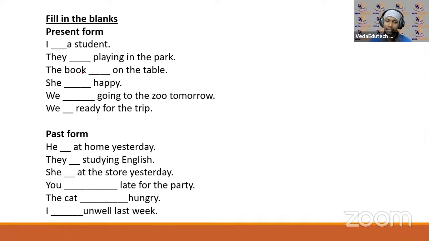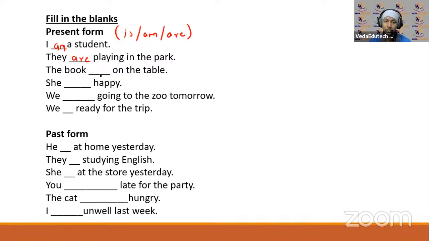Yes, great. I dash a student. What can it be? I is a student. No, it cannot be I is a student. Present forms में क्या क्या words आते हैं पहले वो बताइएगा. Exactly. So is, am and are the words what come under present form. Right? I के साथ हम लोग कौन से बात करते हैं? Always am. I am a student. Right? They dash playing in the park. Now they, plural, right? They are playing in the park.